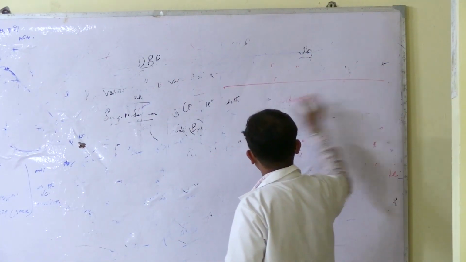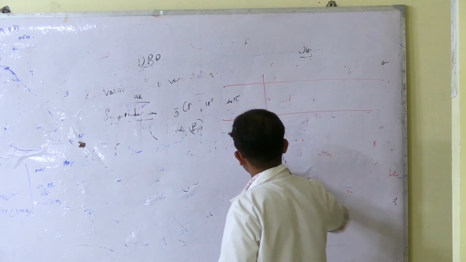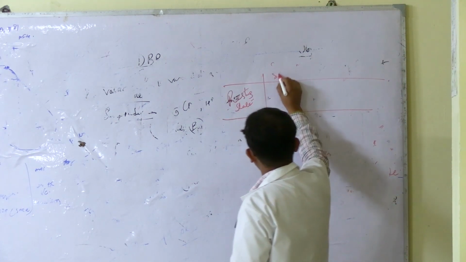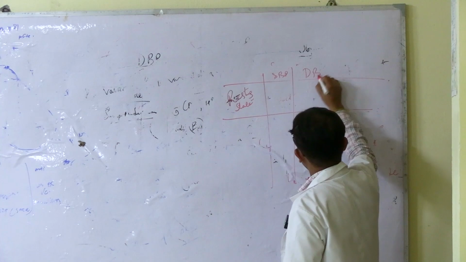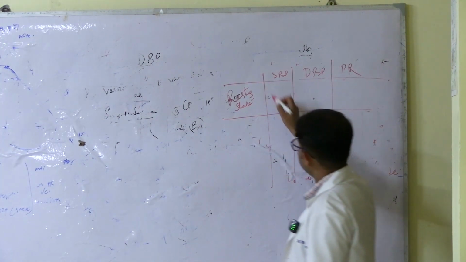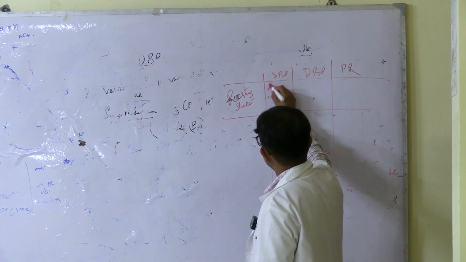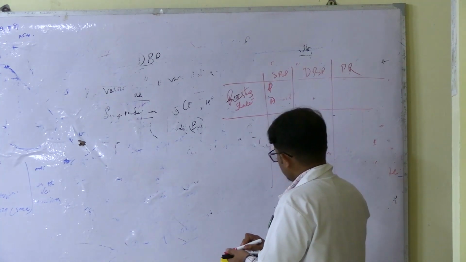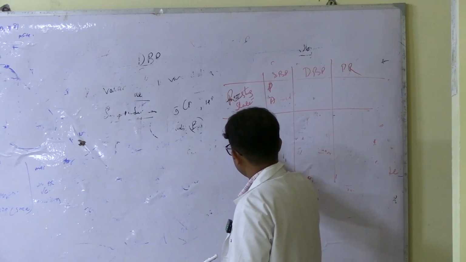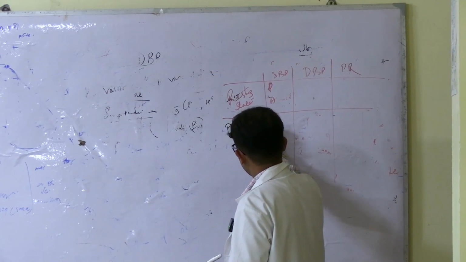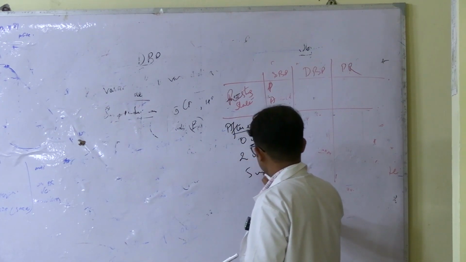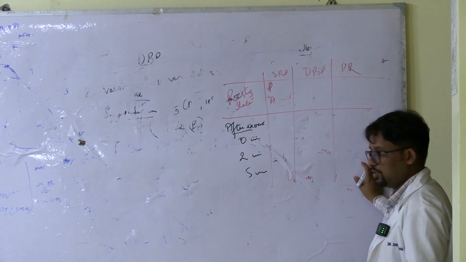In the resting state, systolic blood pressure, diastolic blood pressure and pulse rate, palpatory and auscultatory. Post exercise, you should again have 3 readings. After exercise, at 0 minute, 2 minute and 5 minute. 3 sets of readings should be there.